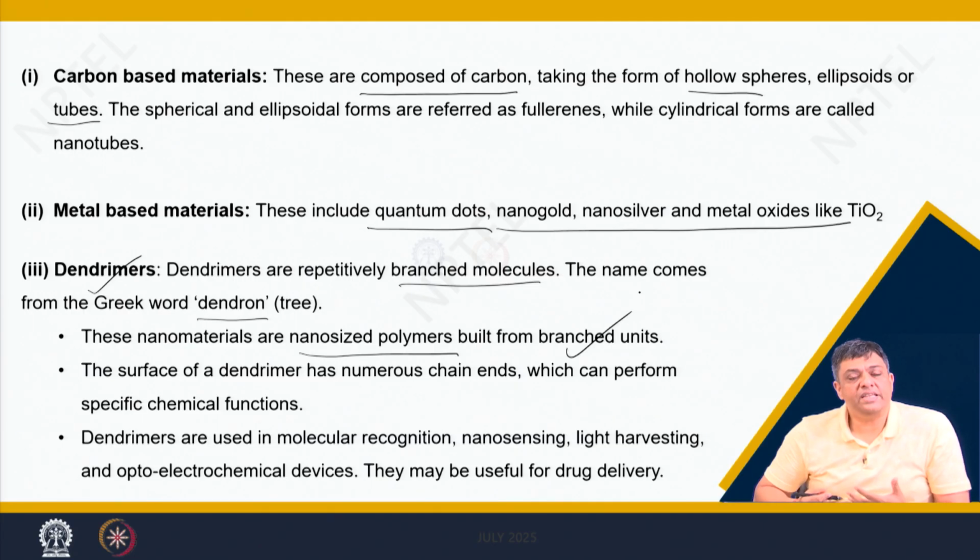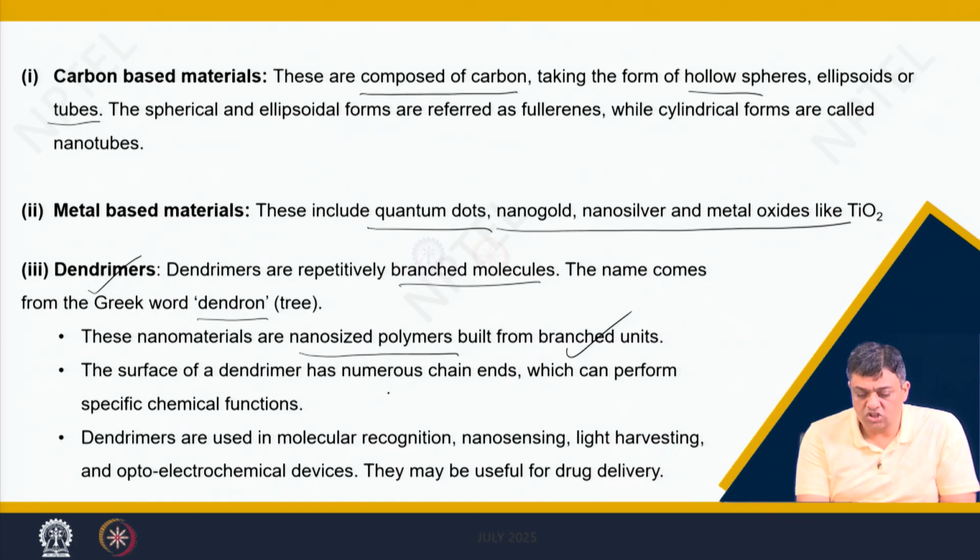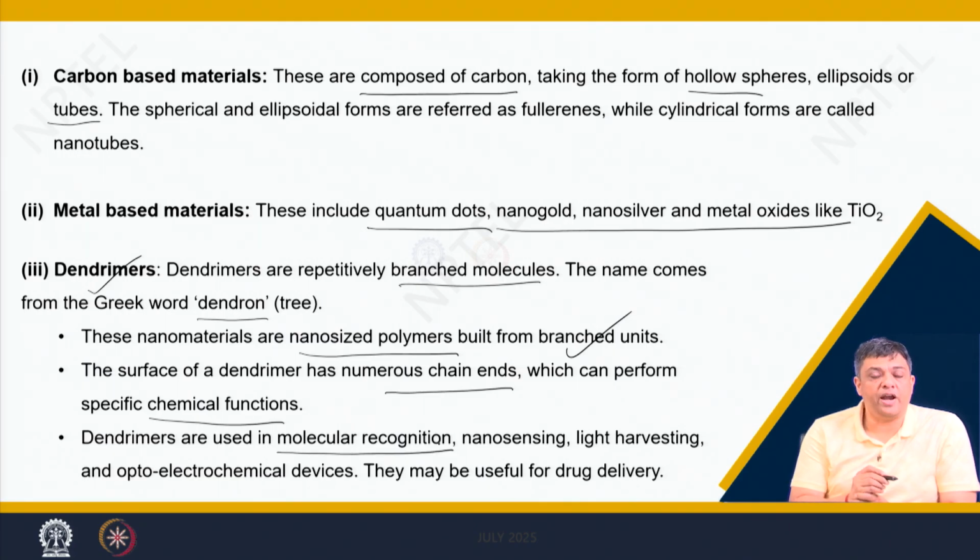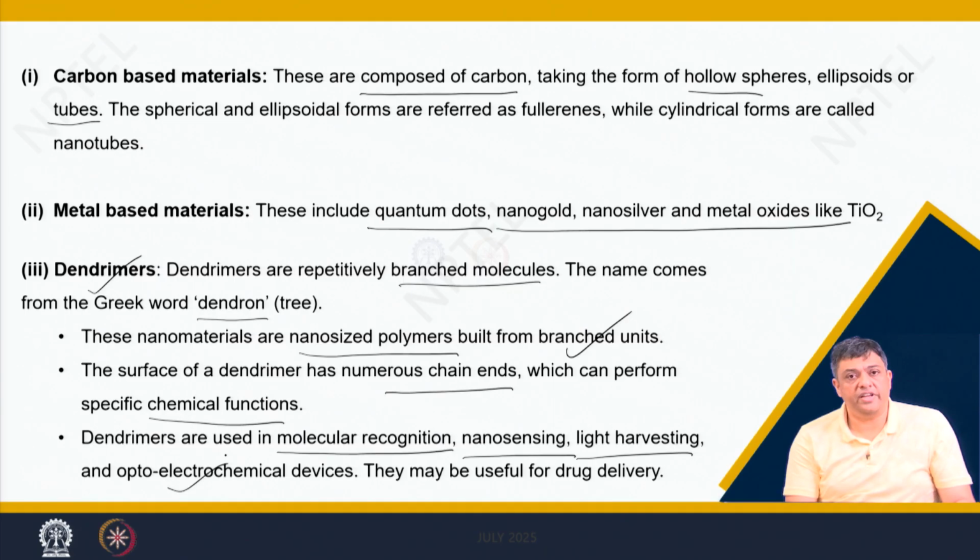So, what is expected? These dendrimers will have numerous chain ends which can perform certain specific chemical reactions, making them useful for applications for molecular recognitions, sensing, light harvesting, or optoelectrochemical devices. They are also being used for drug delivery and other applications.